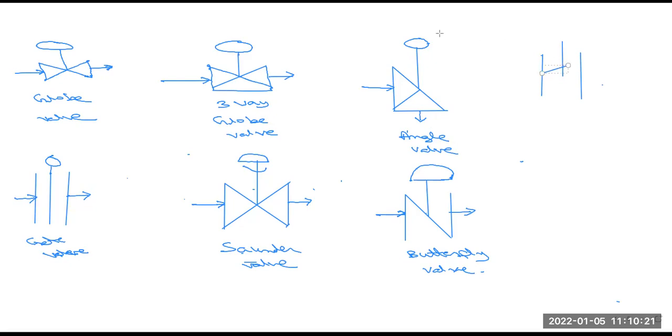One circle and then another structure, then also a knob system. This is the inlet pressure and this is the outlet pressure. This type of valve is a plug valve.